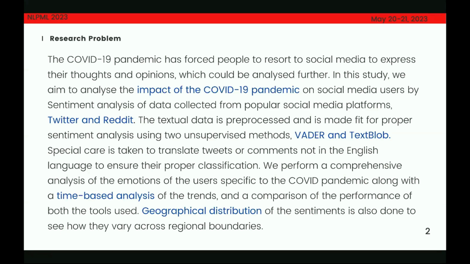So whatever data we collected, we first pre-processed it, and we'll discuss those methods as well. And we performed our analysis using two unsupervised methods, Vader and TextBlob. Along with this sentiment analysis, we also performed a time-based analysis as well as a geographical analysis.